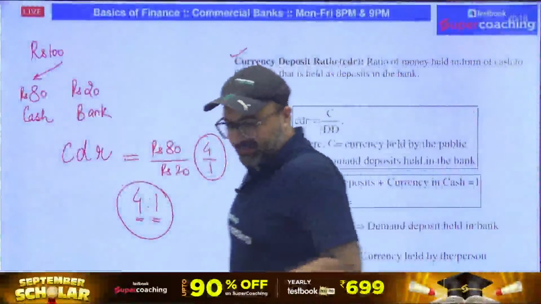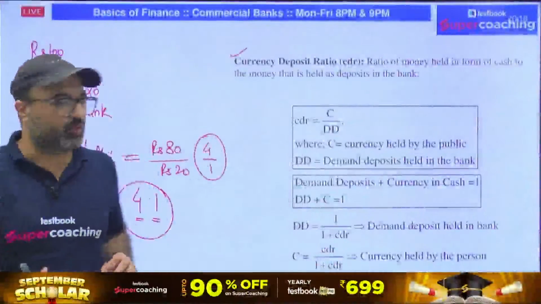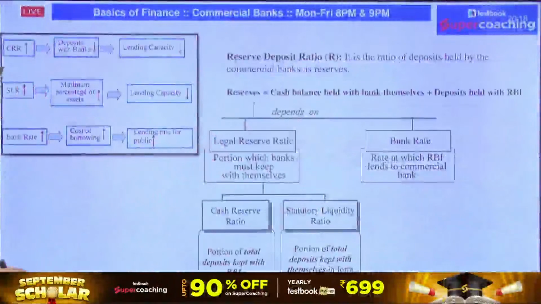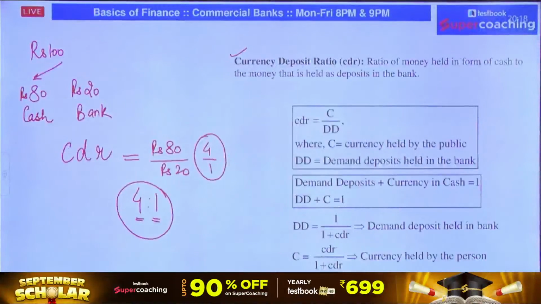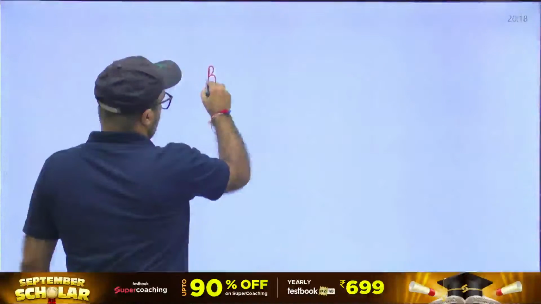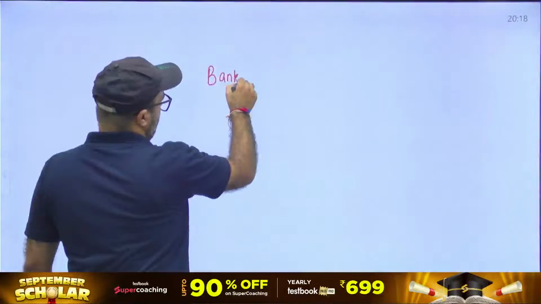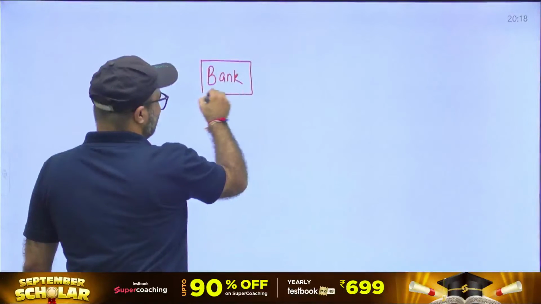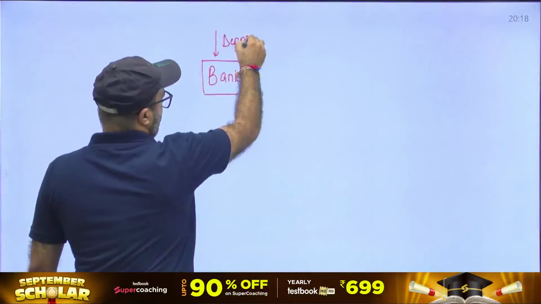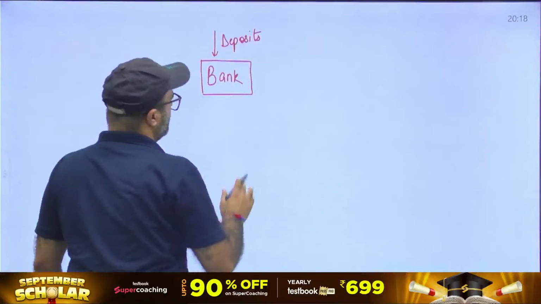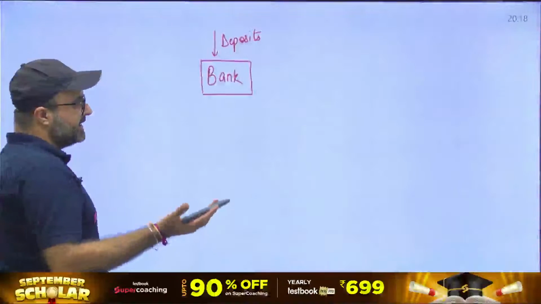Now, we have a very important aspect to discuss over here, that is credit creation. But before we discuss the credit creation, we need to understand a point, that is reserves. What is this reserve ratio? See, whenever we talk about a bank, we know that bank accepts deposits, and obviously bank will try to provide loan against these deposits.